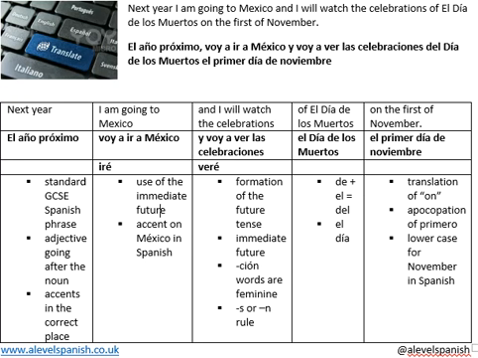And just to finish, I'll just go through it again. So it says, el año próximo voy a ir a México y voy a ver las celebraciones del Día de los Muertos el primer día de noviembre. So there you have it.